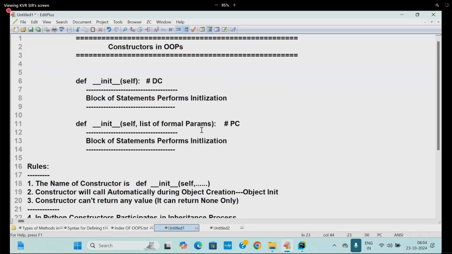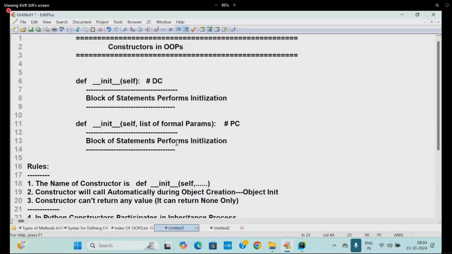How many types of constructors are there? Two types. One is the default constructor, the other is the parameterized constructor. Why do you use a default constructor? To initialize multiple objects of the same class with the same values. Why do you use a parameterized constructor? To initialize multiple objects of the same class with different values.